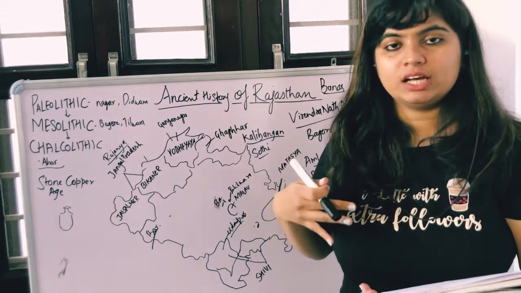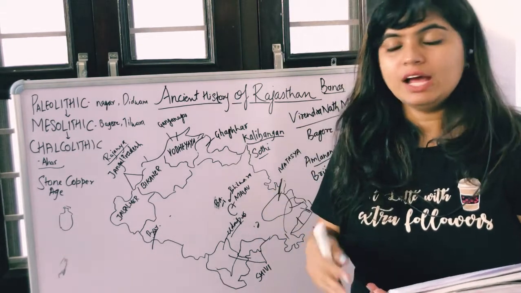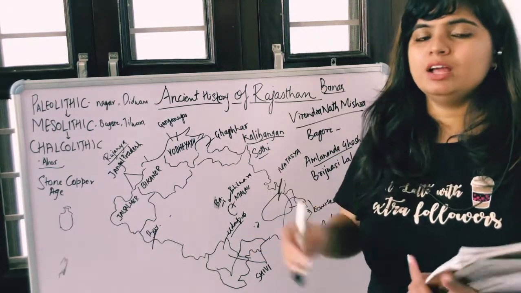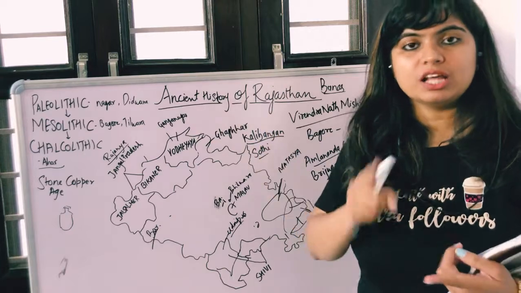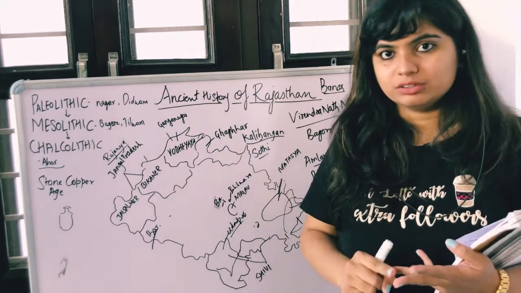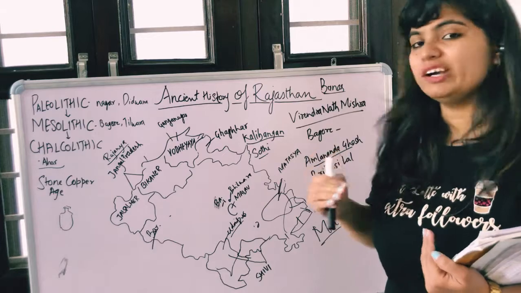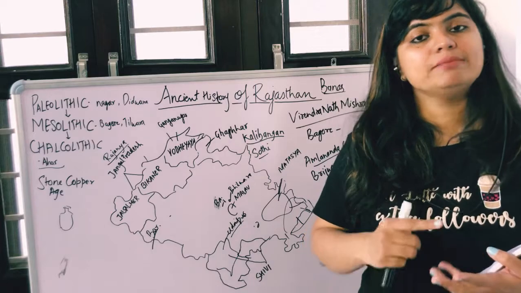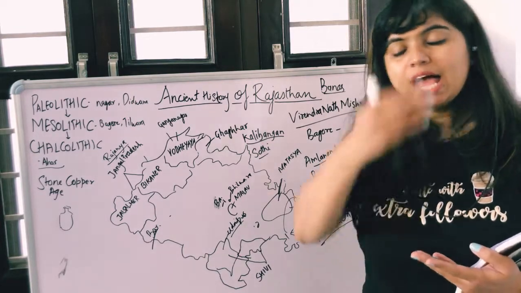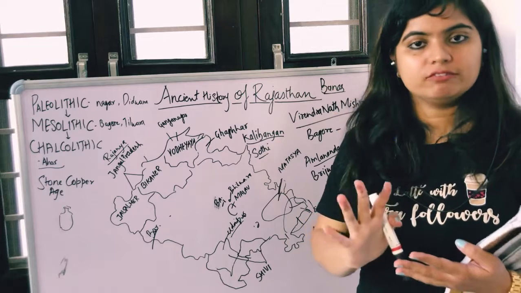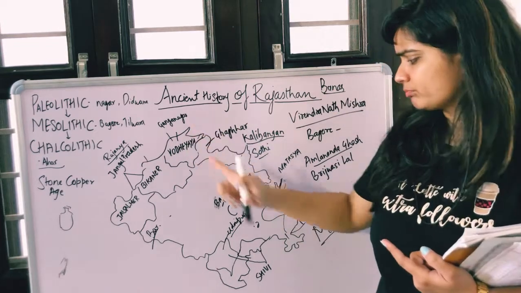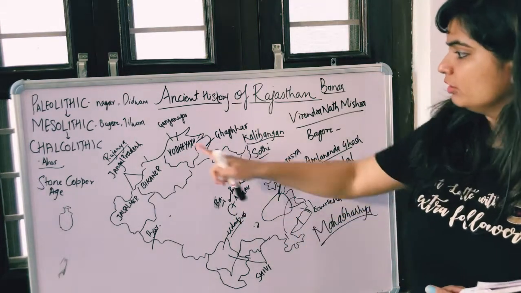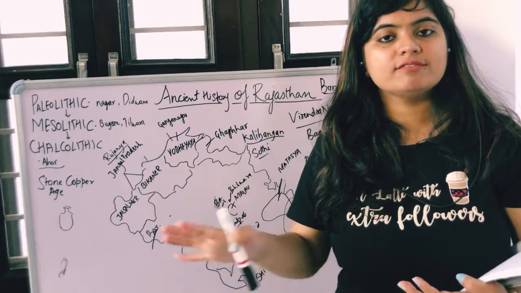Okay, there are also other Janpads which we will cover in the next video. Till now we have this section to remember. We have covered ages, stone ages, Paleolithic, Mesolithic and Chalcolithic, and after that we have covered Mahajanpads, which were 3, namely Shursena, Kuru and Matsya Janpad. Okay, and after that we covered 5 Janpads, which are Yodhya, Shivi, Malav, and somewhere here Rajanya Janpad. Okay, so these are the 5 kingdoms.